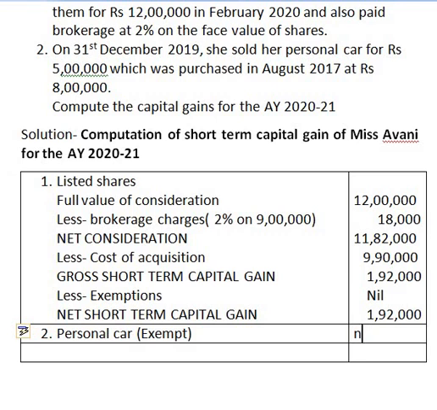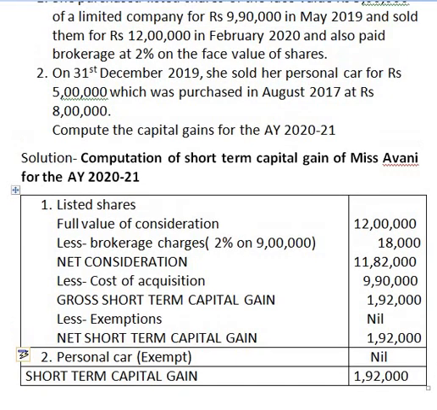It is nil. Therefore our final answer, that is short term capital gain, is 1,92,000. I hope you have understood the sum. Let us just revise it fast.